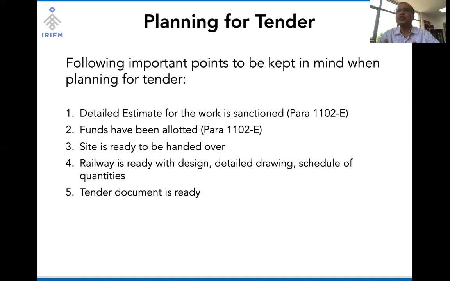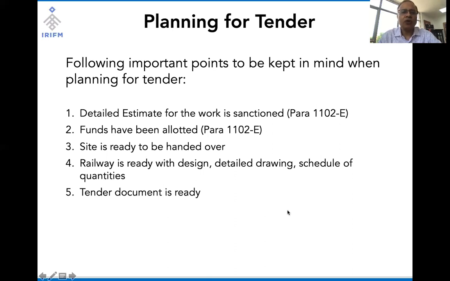There could be exceptions to the rule, and those exceptions can be exercised only by very senior authorities like the General Manager of Railways. But as a norm, as a practice, any work can only be started when the detailed estimate for the work is sanctioned. And this is as per paragraph 1102 of the Engineering Code, right?